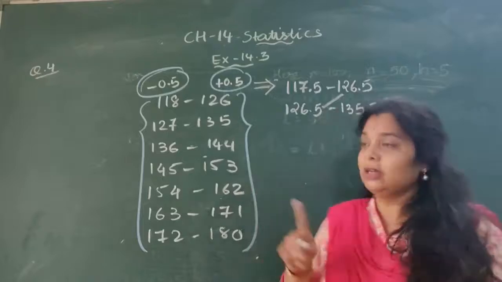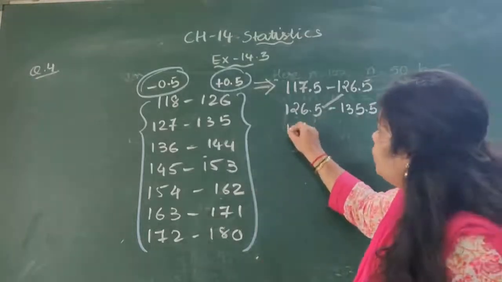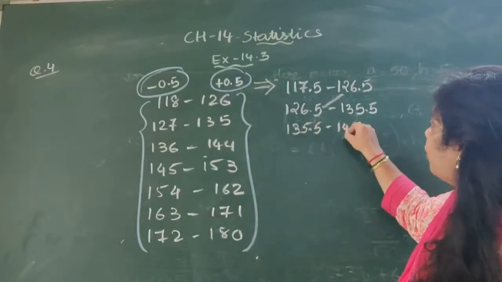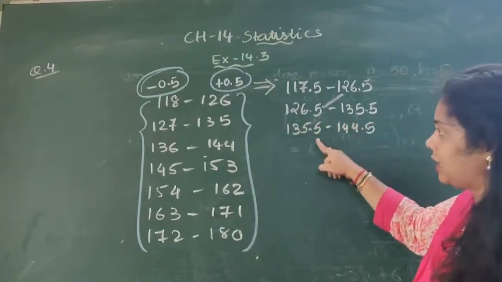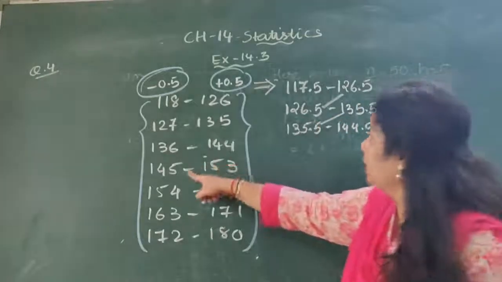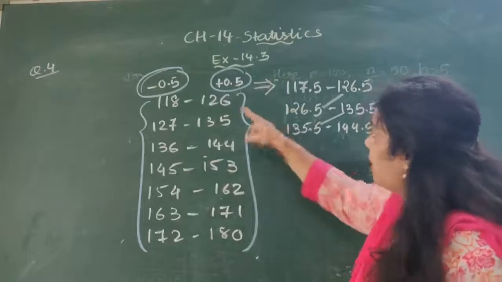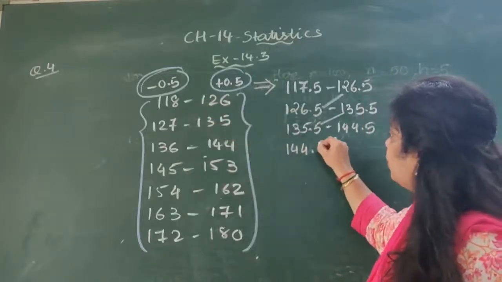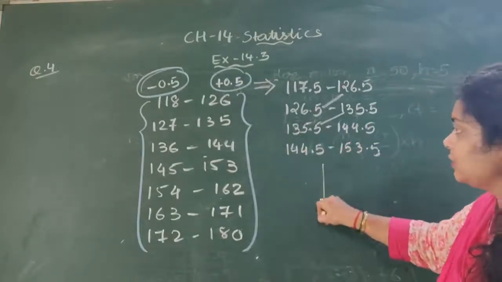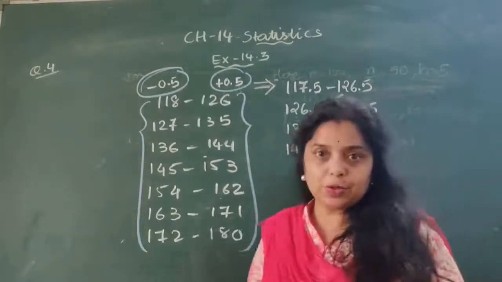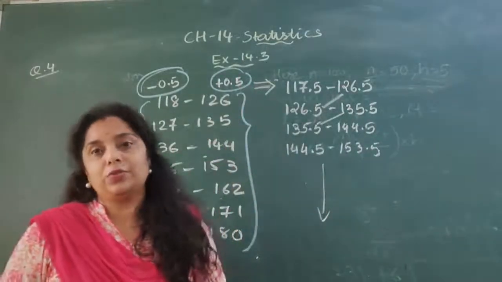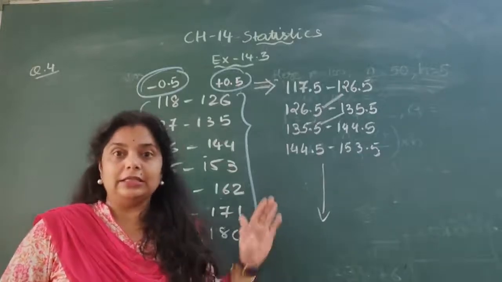Now can we say that these are continuous classes? Yes. Is it clear? Similarly, we can do again 135.5 to 144.5. This is the third class. Now again you can notice they are the same. Again, 145 minus 0.5 is 144.5 and 153.5. Like this we can continue this process and we will get all the classes in continuation. I hope you are getting this concept.